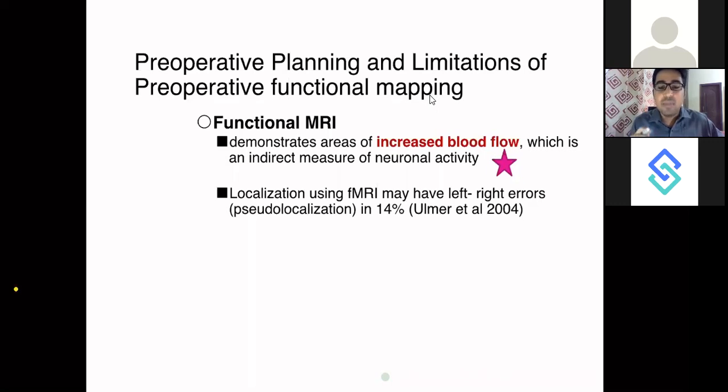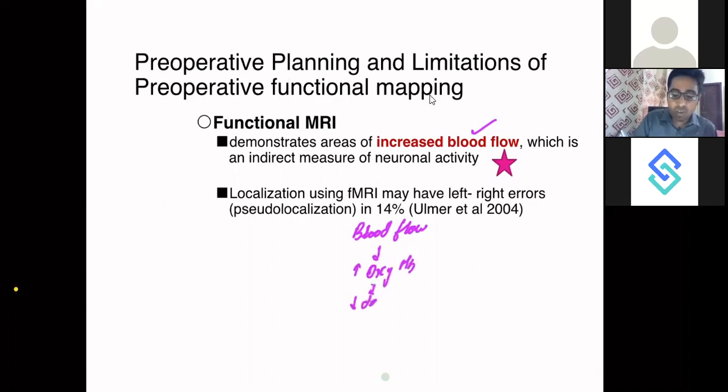So how is MRI able to do this? It is able to do so because there is increased blood flow in a particular brain area whenever you ask the patient to do that particular activity. When there is an increase in blood flow, there is an increase in oxyhemoglobin and a decrease in deoxyhemoglobin in that area.